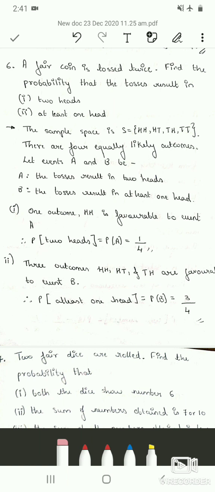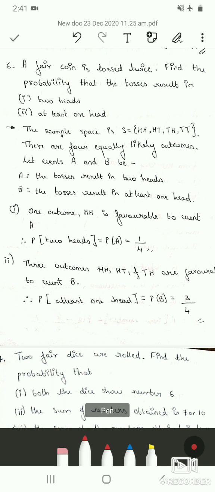and the last sample point is tail, tail. When you throw a coin 2 times there is a possibility that both times the outcome may be tail. So there are 4 equally likely outcomes. These are the sample points and this is the sample space. So there are 4 likely outcomes. This is nothing but your small n, that is the total number of outcomes.